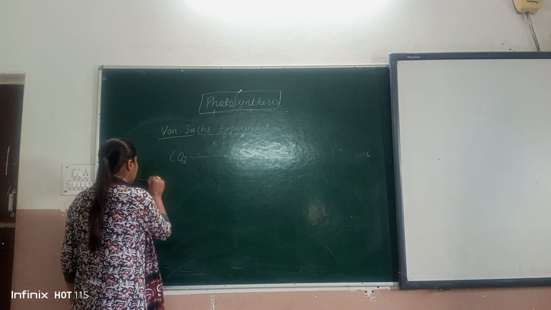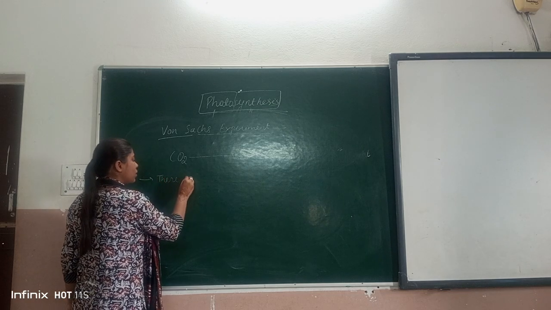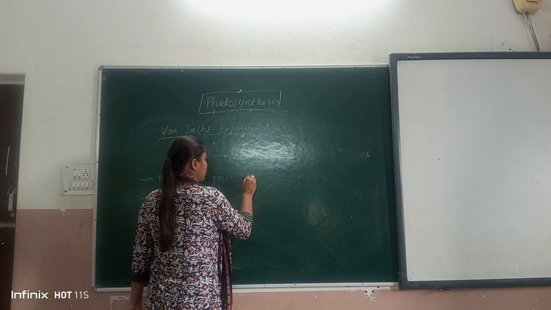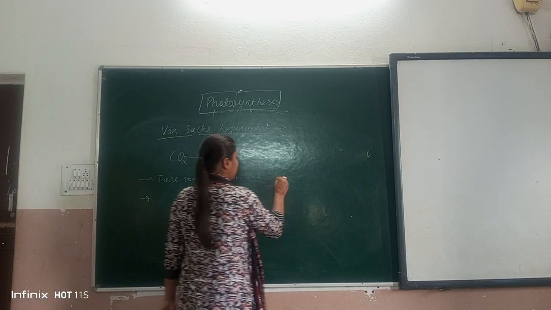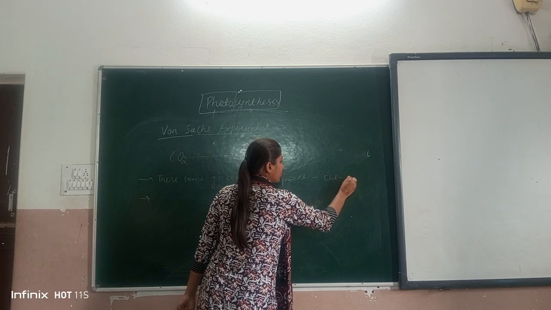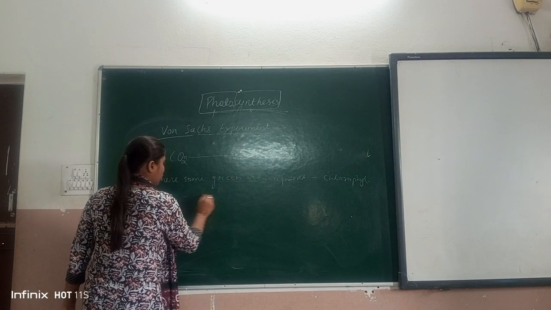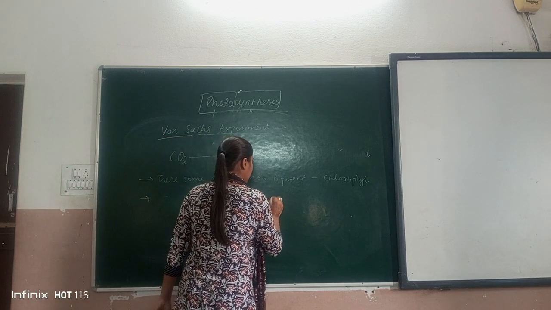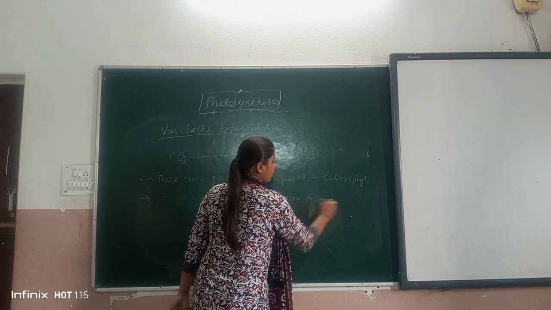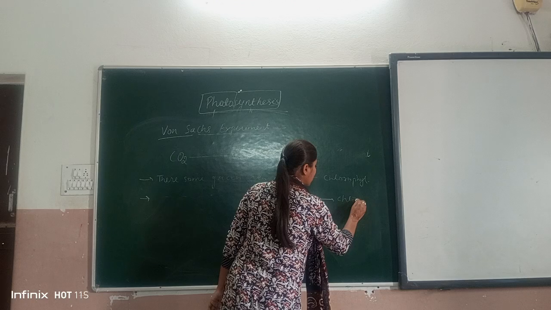And he also observed that there are some green areas of pigment, which is later said to be what? Chlorophyll. And some green structure present in the cell, which is later known as chloroplast.